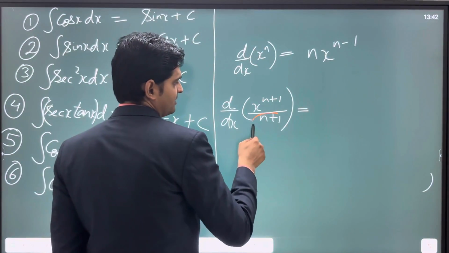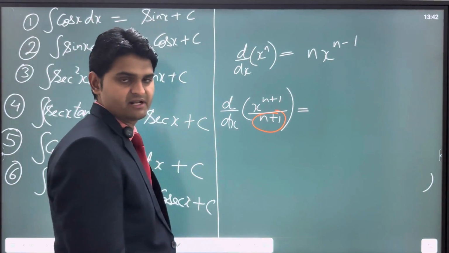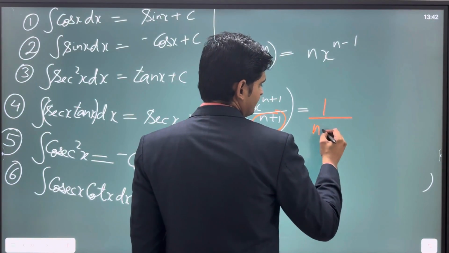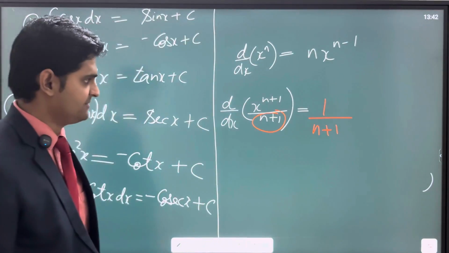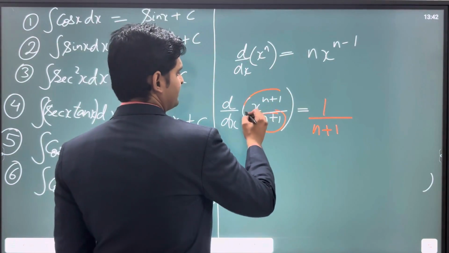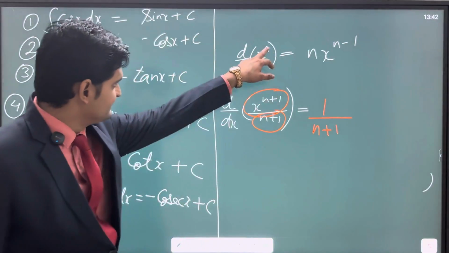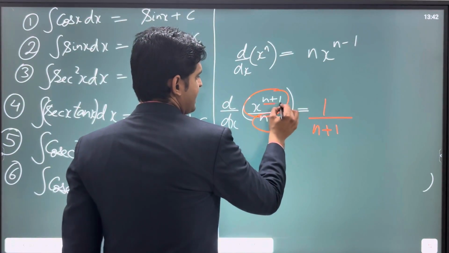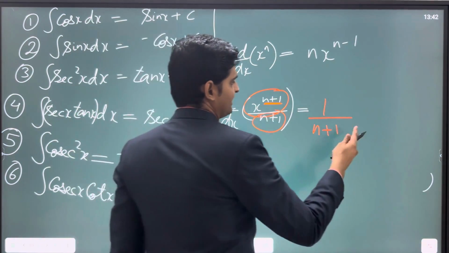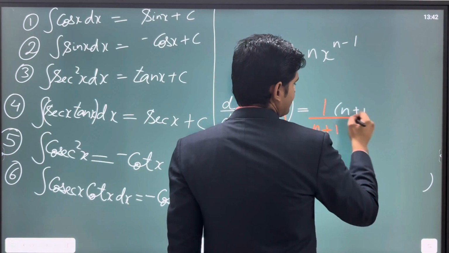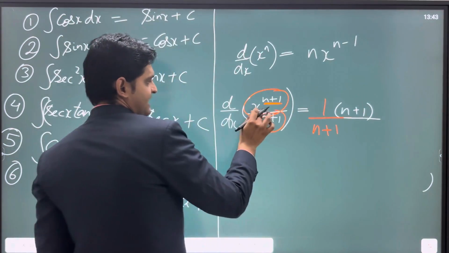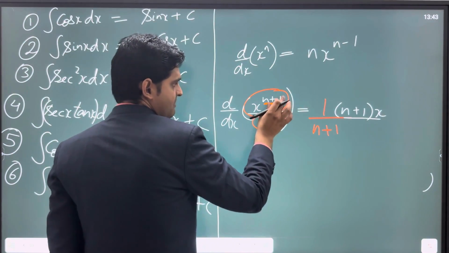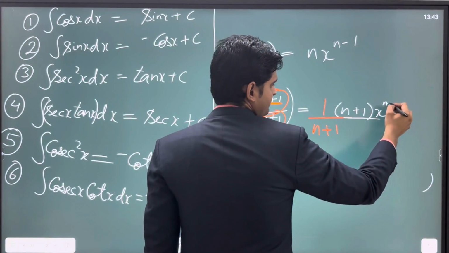Since n plus 1 is a constant, it can come out of the differentiation. So 1 upon n plus 1 has come out. Now we need to differentiate this function, and since it is in the form x to the power n, we apply this formula. Here my n is n plus 1, so I write n plus 1, then x raised to the power n minus 1, where my n is n plus 1.